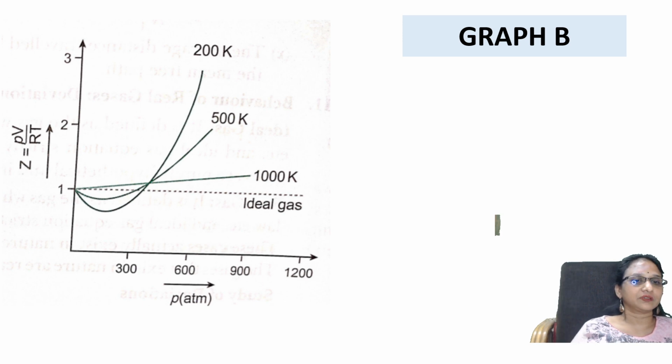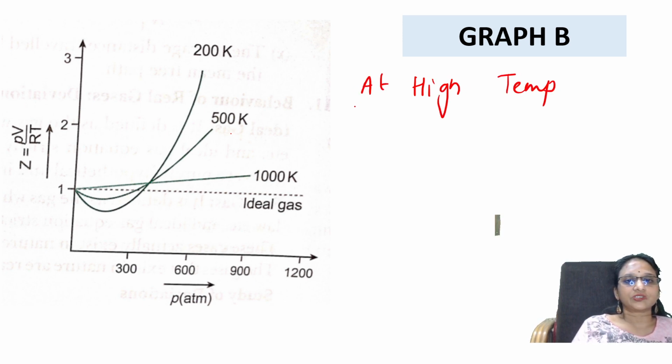Further, graph B. Now what are you doing? You're taking more pressure, and now you're considering temperature. At high temperatures, what will happen, students? At high temperatures, the ideal gas and the real gas start deviating.